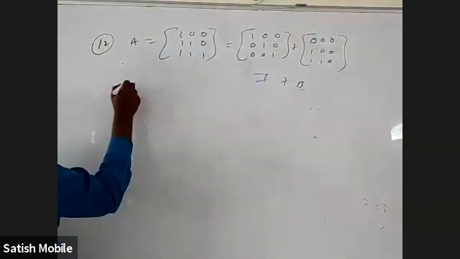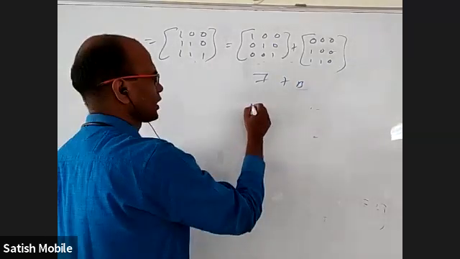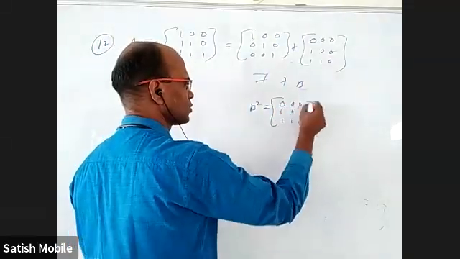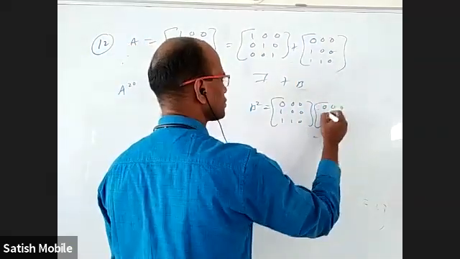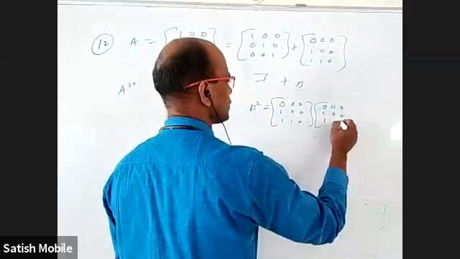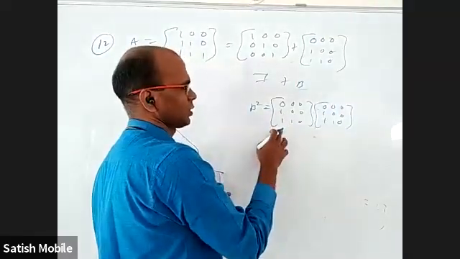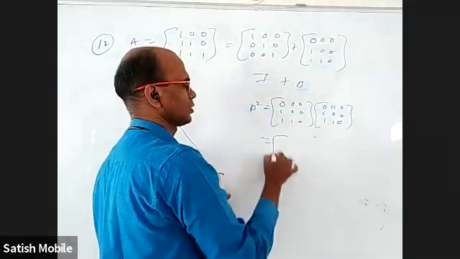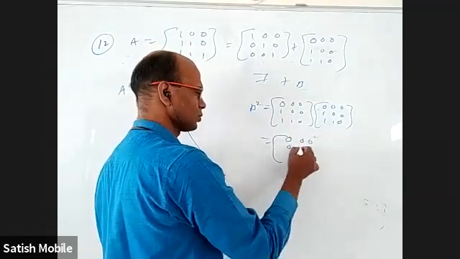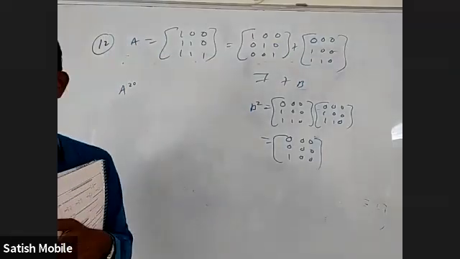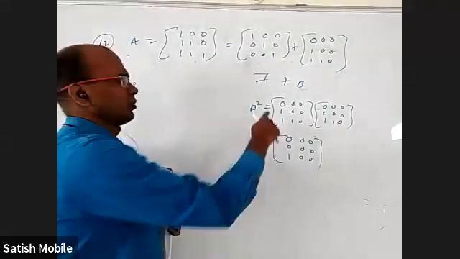We want A power 20, but let us find B square and see what happens. Multiplying B into B, most of the entries are gone. This into this, everything is 0, but this into this, we are getting 1. So B square is coming with a single 1 and all the others 0. You can see that, right?